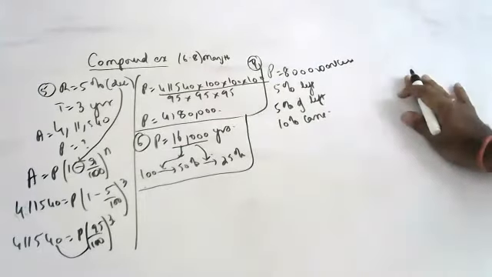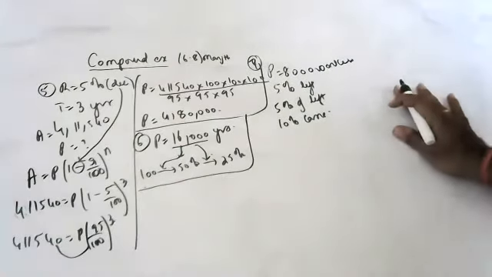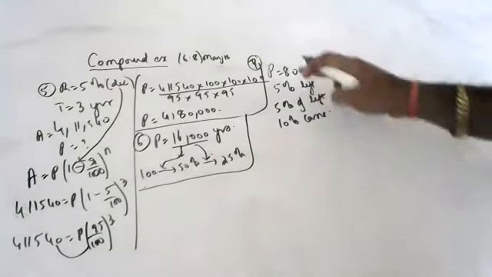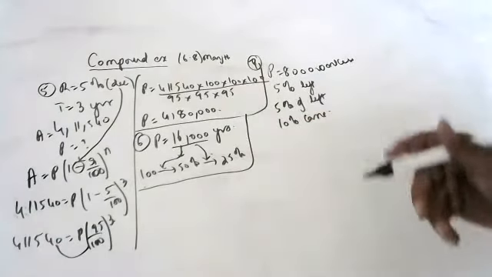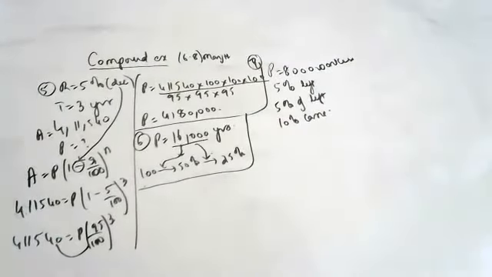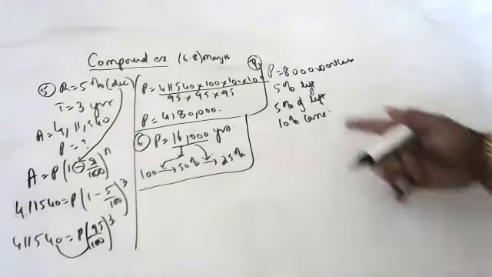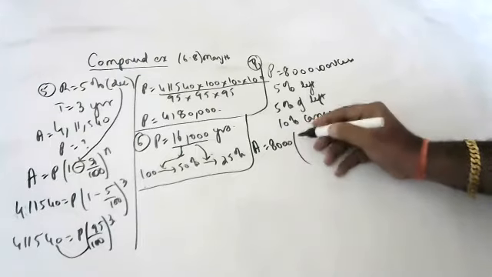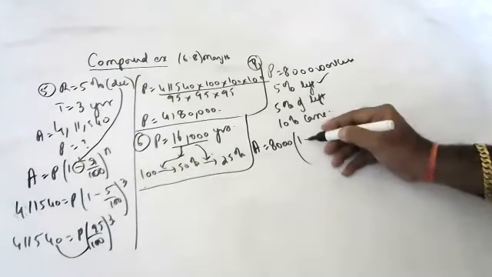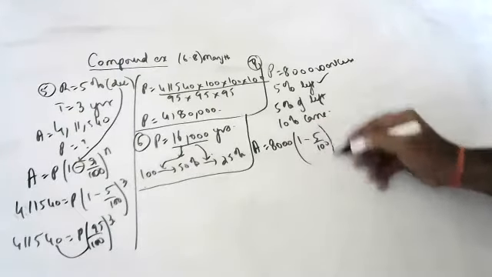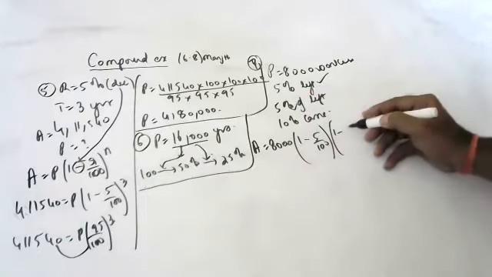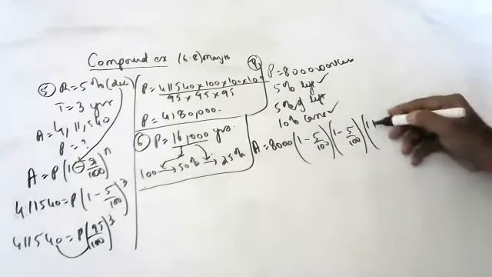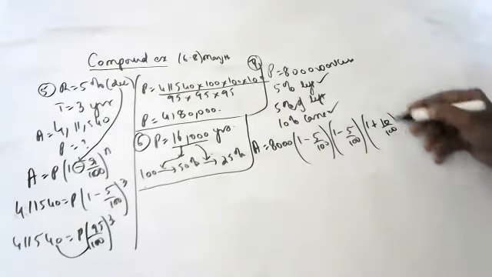So by the end of these 3 years, how many workers are there? Initially 8,000. 5% left means 1 minus 5 by 100. Second year, 5% left, 1 minus 5 by 100. Third year, 10% came inside, 1 plus 10 by 100.